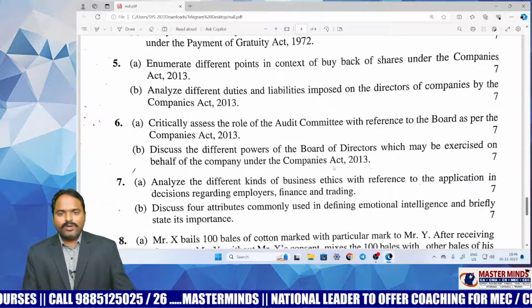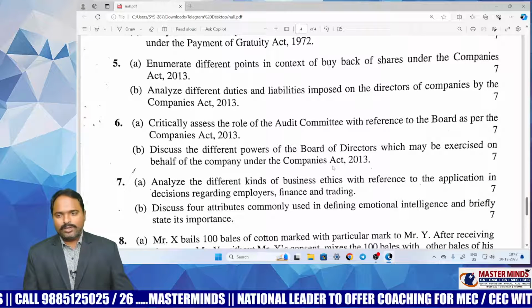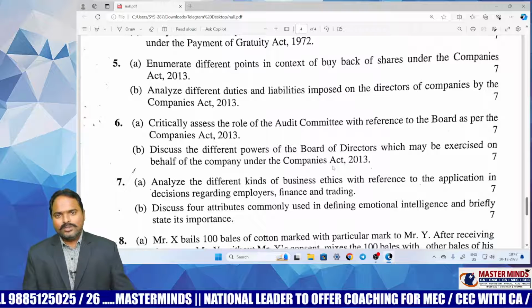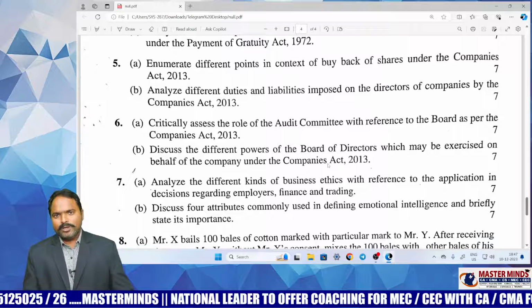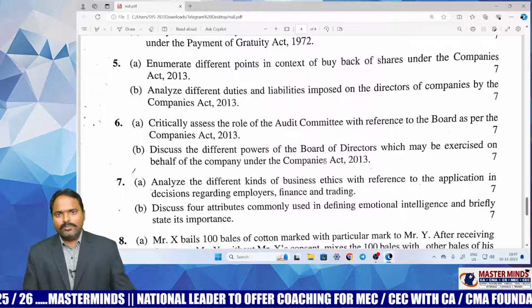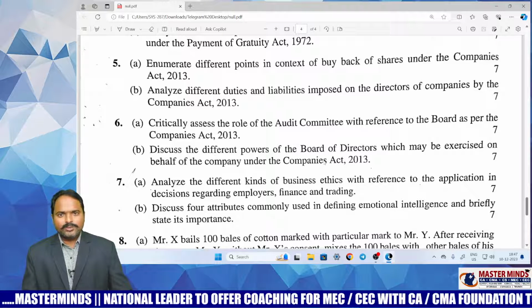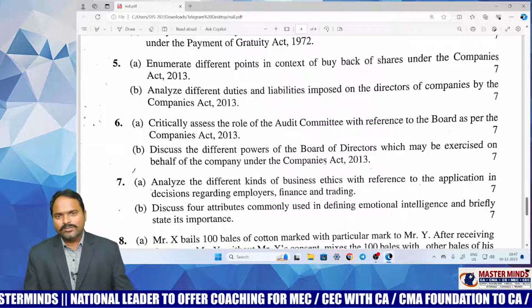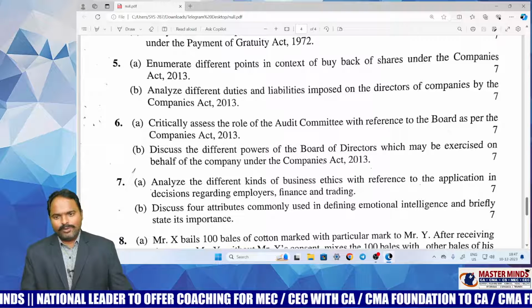Then, enumerate different points in the context of buyback of shares under the Companies Act 2013. This is also a direct question. What is the limit on buyback? What are the conditions to be fulfilled for buyback of shares by the company, and what is the procedure to be followed by the company to buy back its shares? All those points you have to write for 7 marks.